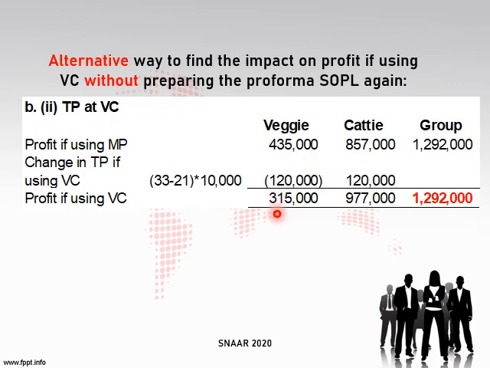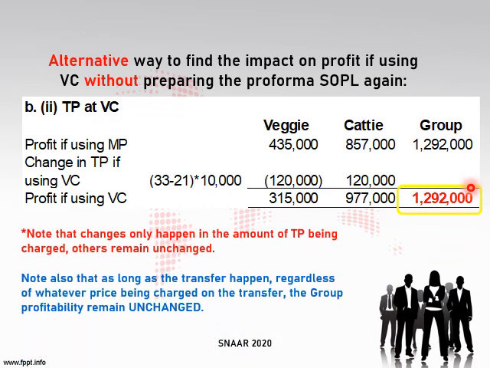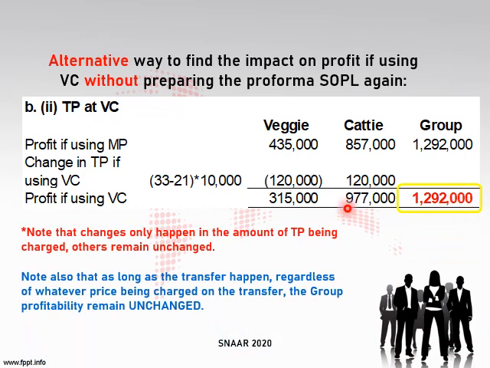So it will become 315. For Cathy it will increase by 120, so it will become 977 if it purchases using variable cost. So the profit if using variable cost is 315 for veggie, Cathy 977. If you can see from here, the value for the group is unchanged. Okay, so note that changes only happen in the amount of transfer price being charged.